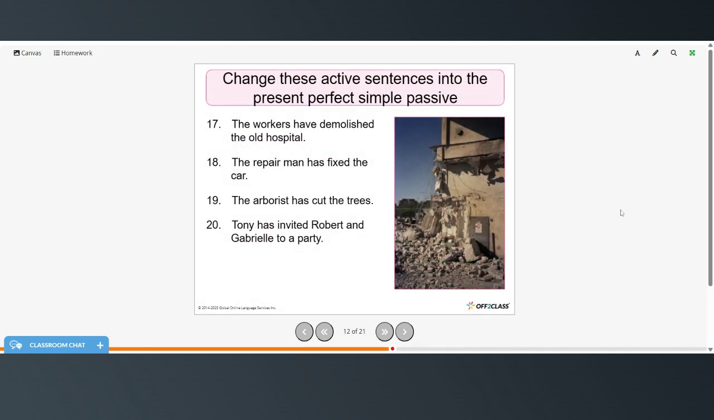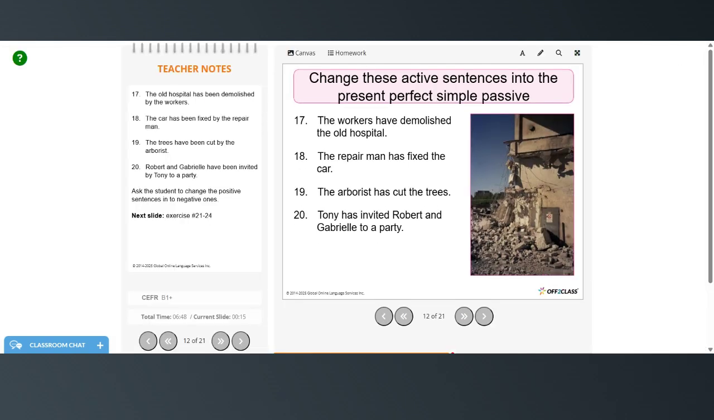So change the active sentences into the present perfect simple passive. And you can pause the video, try these on your own, and then restart when you're ready to check your answers. Okay. The old hospital has been demolished by the workers. The car has been fixed by the repairman. The trees have been cut by the arborist, and Robert and Gabrielle have been invited by Tony to a party.